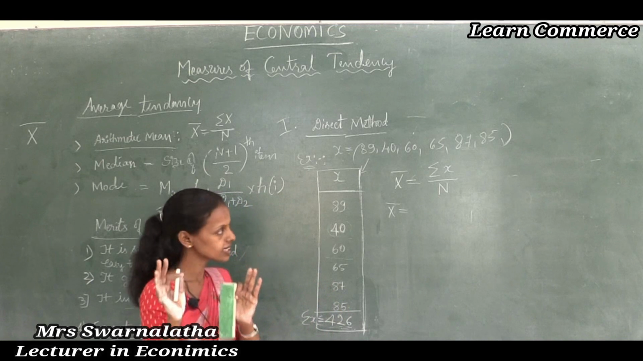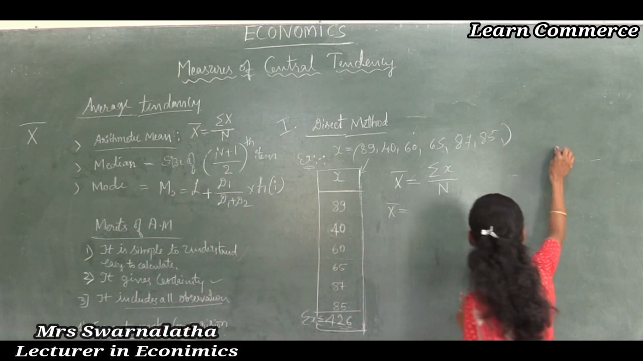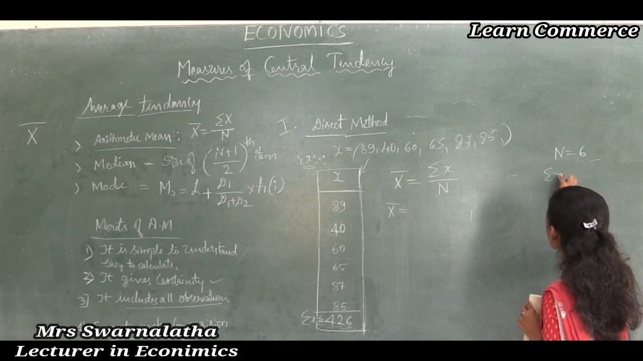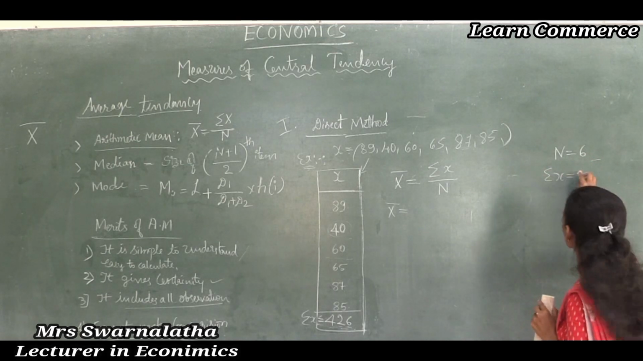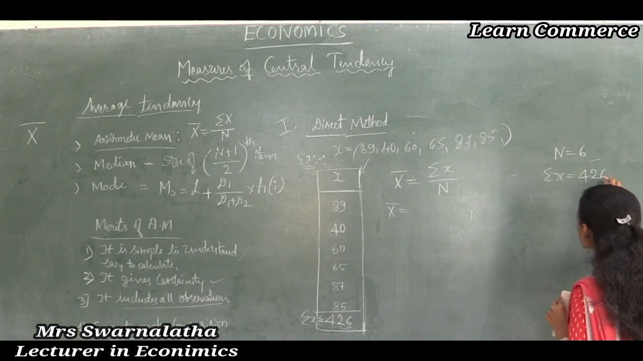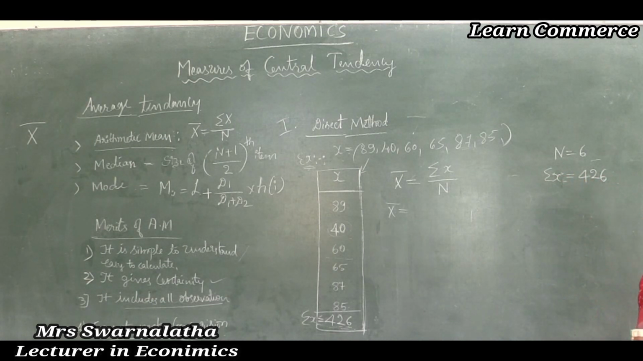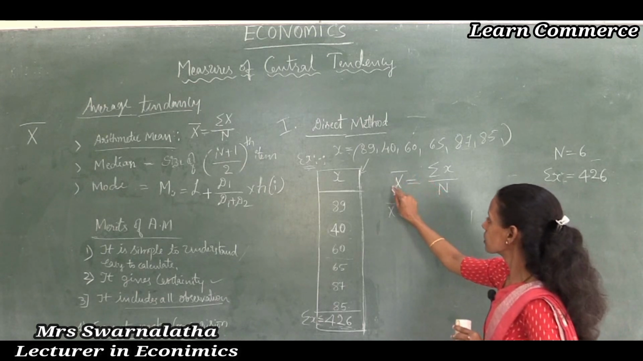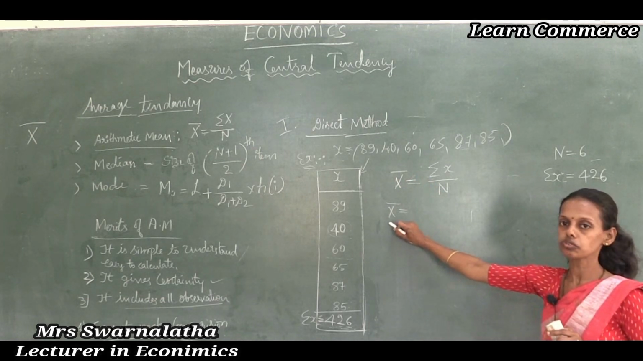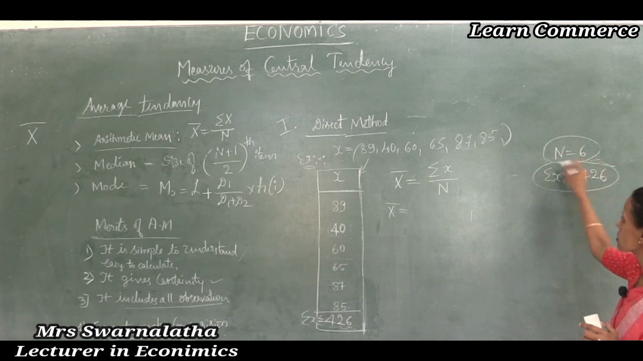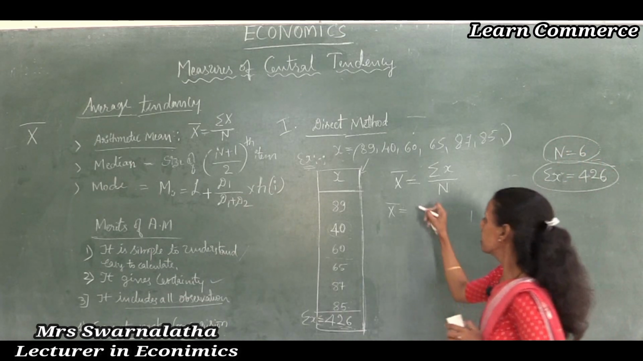First you should write like this, students: N is equal to 6, summation x is equal to 426. Now see, what is the required mean? We have to find the mean. I already have the n value and the summation x value. How to find it? See here.